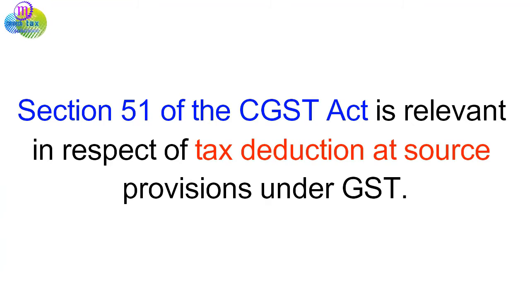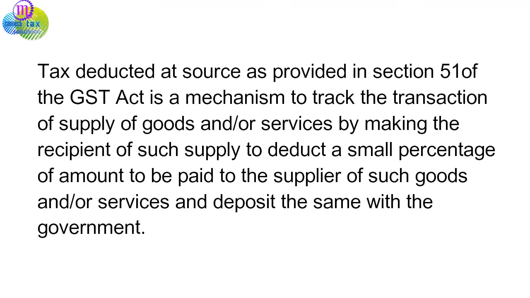Section 51 of the CGST Act is relevant in respect of tax deduction at source provisions under GST. Tax deducted at source as provided in Section 51 of the GST Act is a mechanism to track the transaction of supply of goods and/or services by making the recipient of such supply deduct a small percentage of the amount to be paid to the supplier of such goods and/or services and deposit the same with the government.